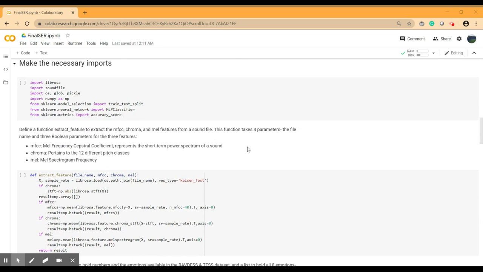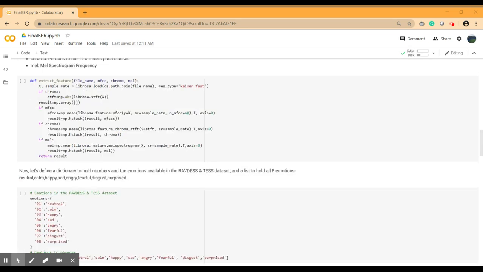Now we are defining extract_feature function to extract MFCC, chroma, mel from sound file. This function has four parameters: file name, MFCC, chroma, mel. We are loading the file name, resample type Kaiser fast. If chroma is true, then we get short-time Fourier transform of x and store the result in an empty numpy array. If MFCC is true, then we are finding out the mean and store the result in the extract function. Same for chroma and mel, and then return the result.